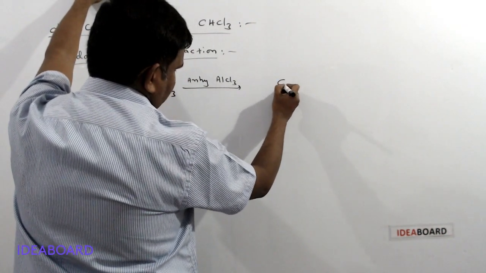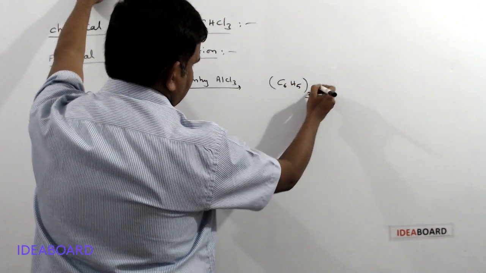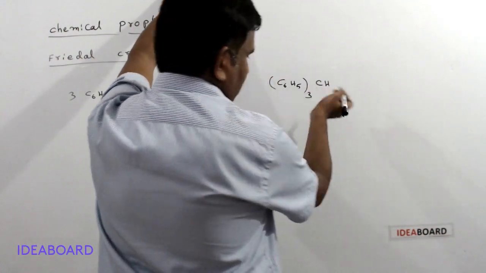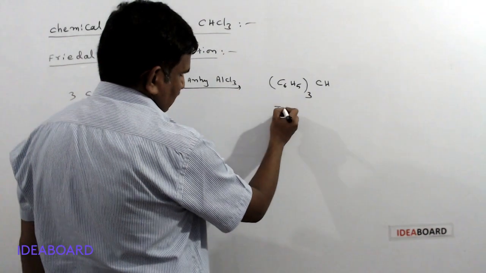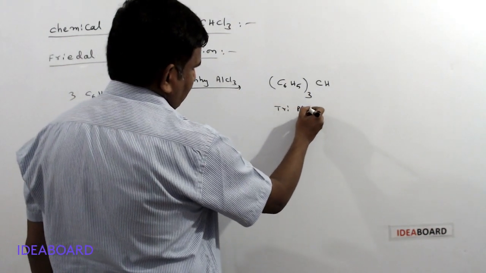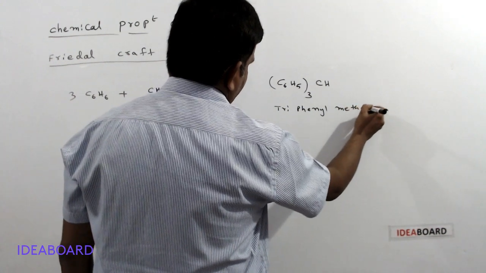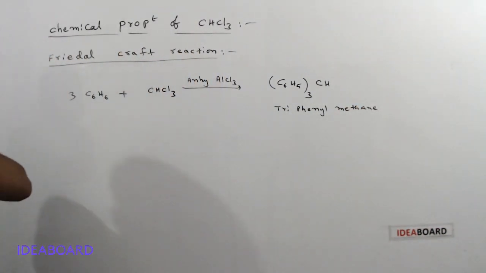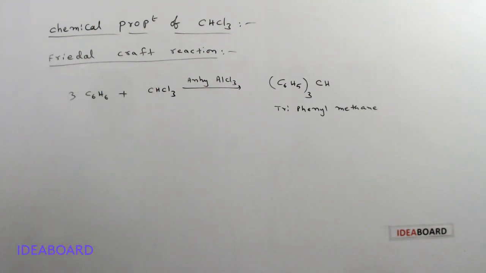Then what is formed is (C6H5)3CH, or you can write this as triphenyl methane. Triphenyl methane is formed. That is the product of the Friedel-Crafts reaction, simply Friedel-Crafts alkylation only.